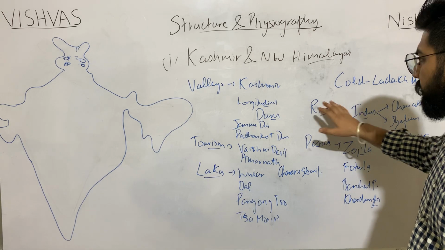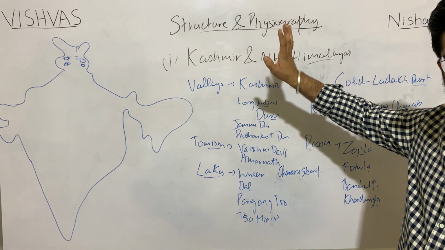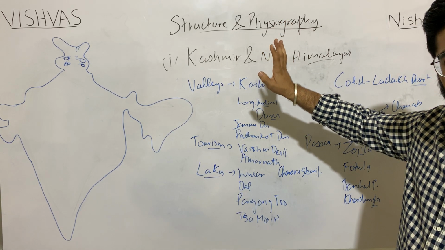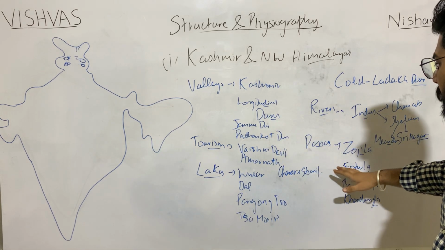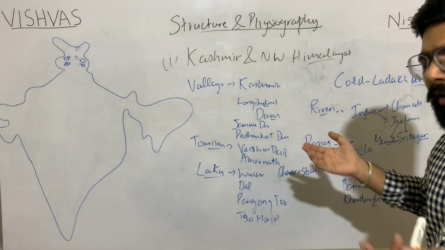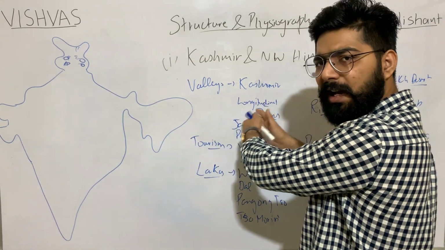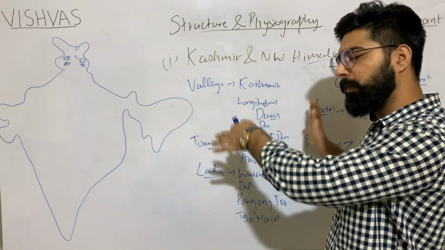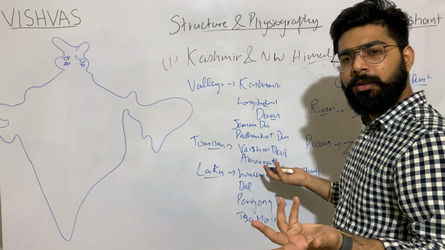Easily classify them. First, location, rivers, valleys, tourism, lakes, passes. Simple. You have to just classify them. उसको क्लास में डिवाइड कर देना है, टेबल बना के. Simple.